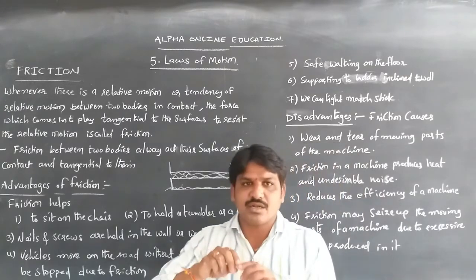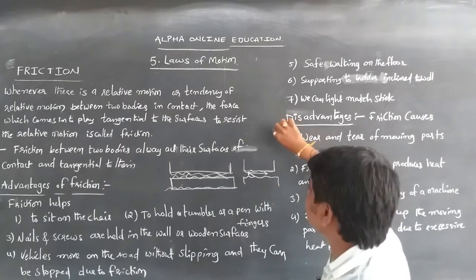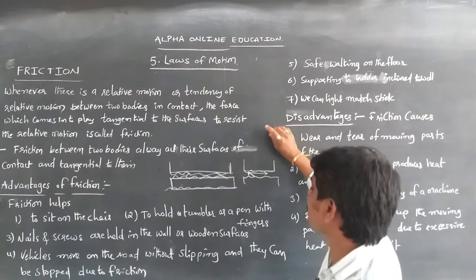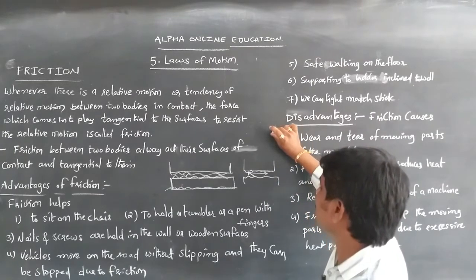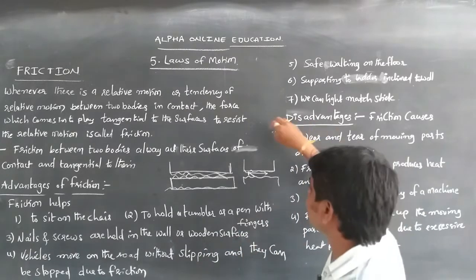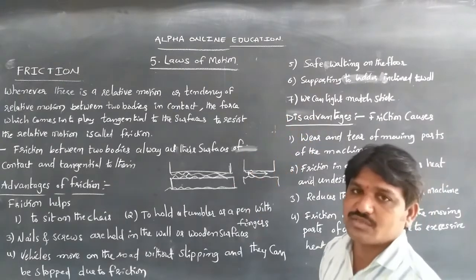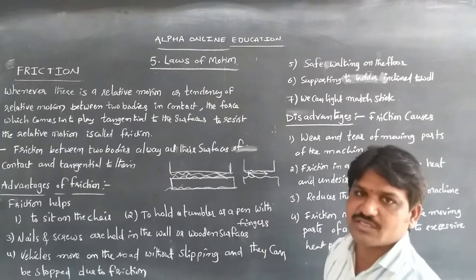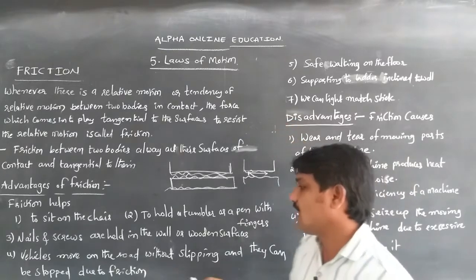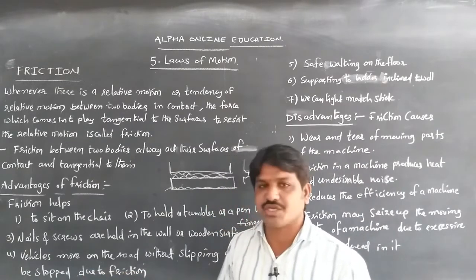If you want to put a frame on the wall, you put a screw in the hole. Nails and screws are held in the wall or wooden surfaces due to friction. Otherwise they would come out loosely; without friction they can't be fixed to the wall. Vehicles also move on the road without slipping, and they can be stopped, due to friction.